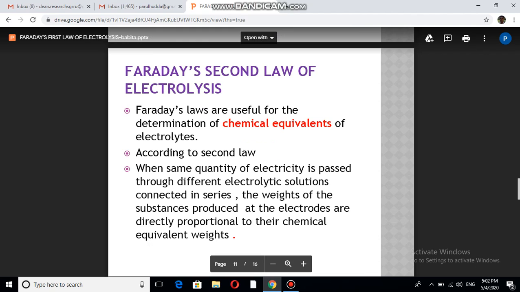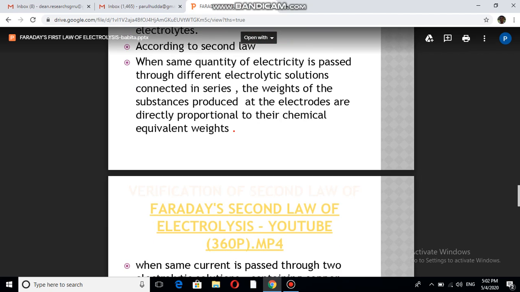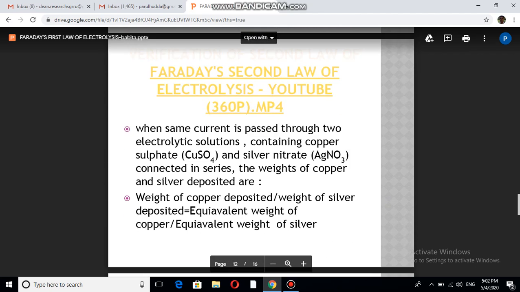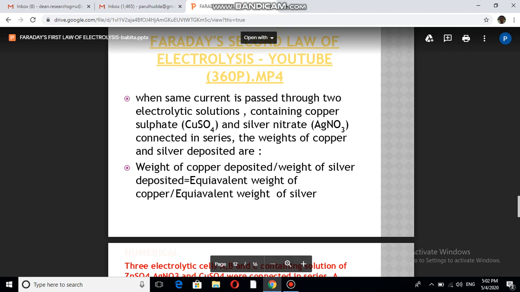Now Faraday's second law of electrolysis. Faraday's second law of electrolysis states that if the same quantity of charge is passed through different electrolytic solutions which are connected in series, the weights of the substances deposited at the electrodes are directly proportional to their chemical equivalent weights. So we can take this example. If there are two solutions, copper sulfate and silver nitrate, which are connected in series, the weight of copper upon weight of silver is equal to equivalent weight of copper upon equivalent weight of silver. And equivalent weight we can calculate by dividing the molar mass by the charge of that ion.